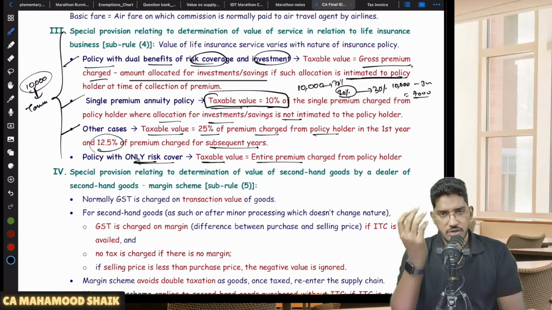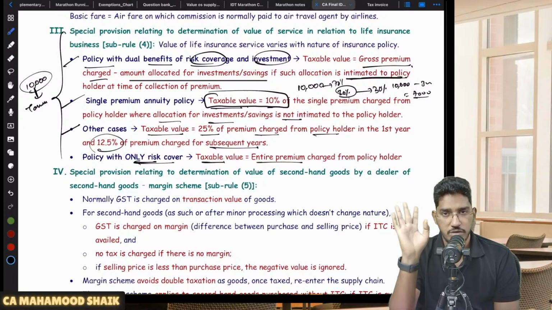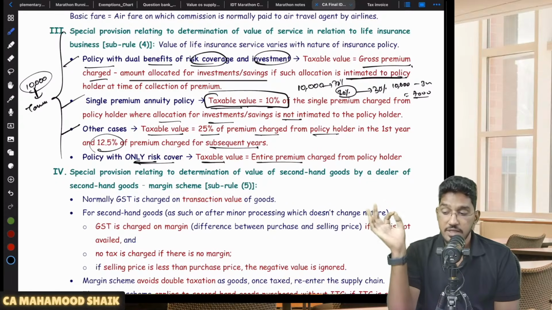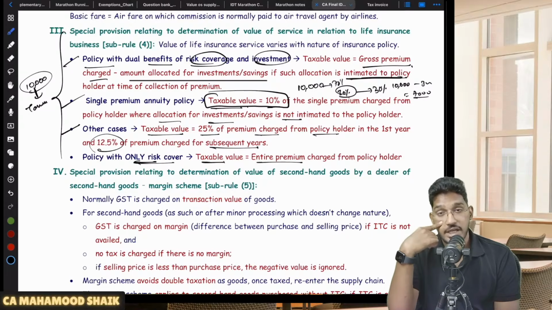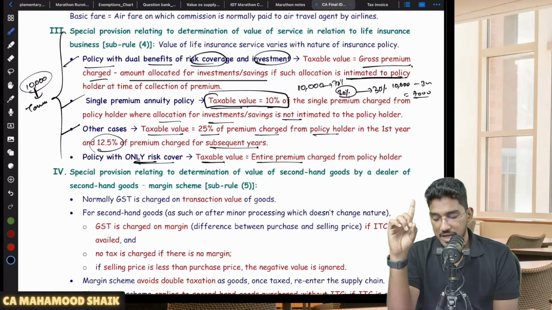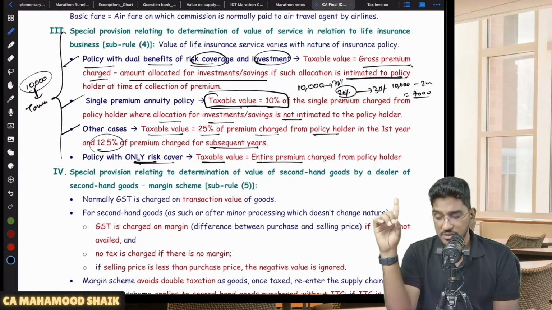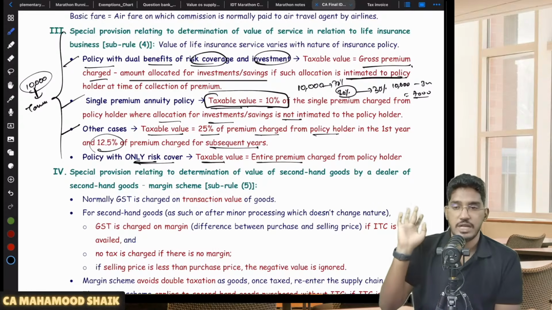So once again, remember, there is no logic and all, nothing is there. Very simple, if I have to recap: if there is a policy with only risk cover, no investment element, the full premium will be considered as taxable value. If there is a policy with risk cover also and investment plan also, and if it was intimated to the policy holder, then gross premium minus the investment portion. For a single premium annuity policy, 10% of the single premium, whatever you have collected. In all other cases, for the first year premium, 25% of the value of the first premium. For subsequent year premiums, 12.5% of the premium amount, whatever you have collected. So that will become the value of supply.